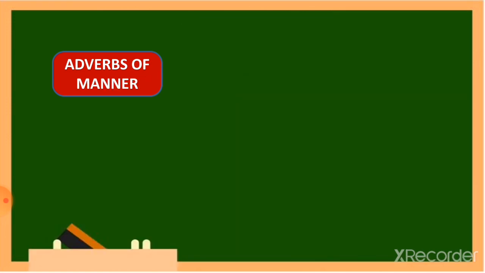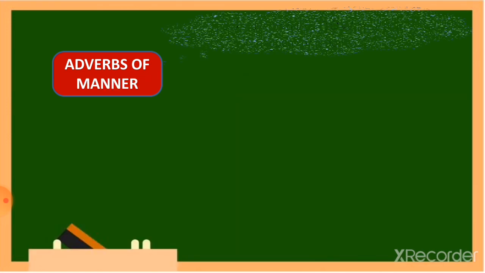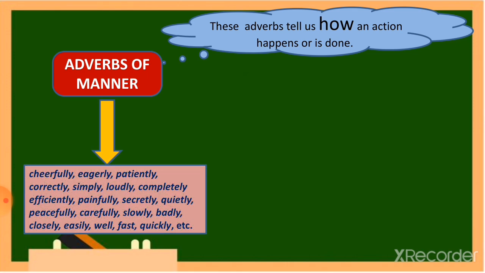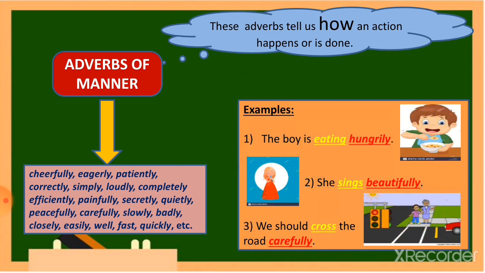Number three, adverbs of manner. These adverbs tell us how an action happens or is done, in what way. Again, some adverbs of manner in the box here: cheerfully, eagerly, secretly, badly, and so on. And some sentences for your reference. The boy is eating hungrily.